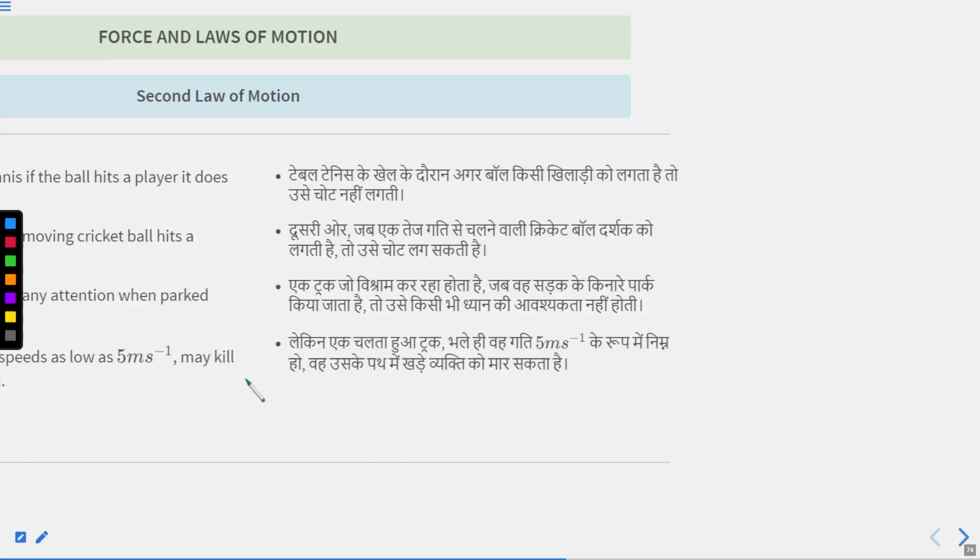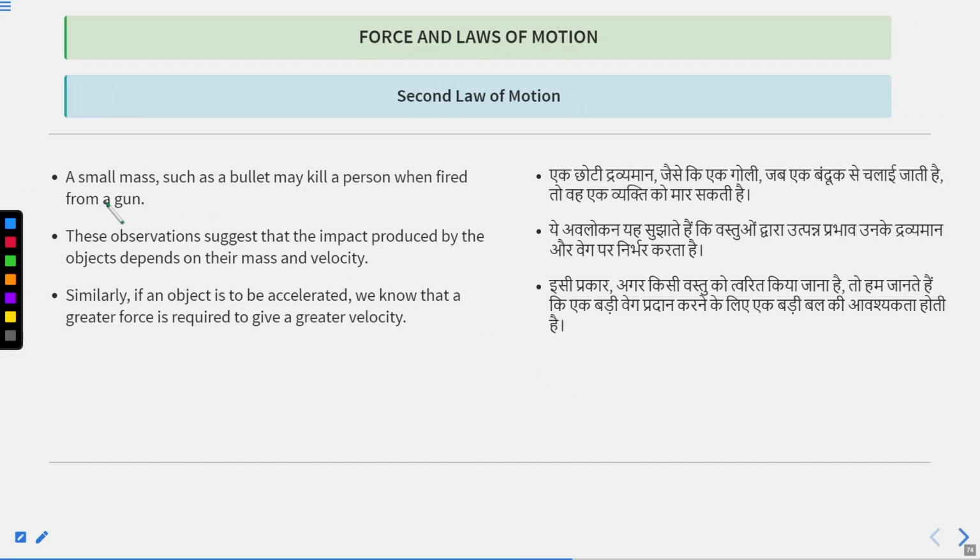Why is it so? A small mass such as a bullet may kill a person when fired from a gun. These observations suggest that the impact produced by an object depends on mass and velocity.